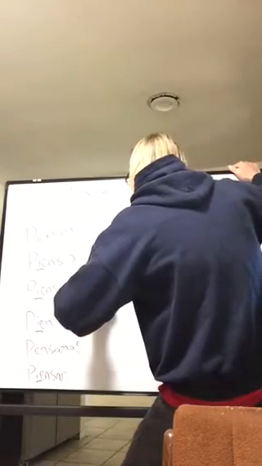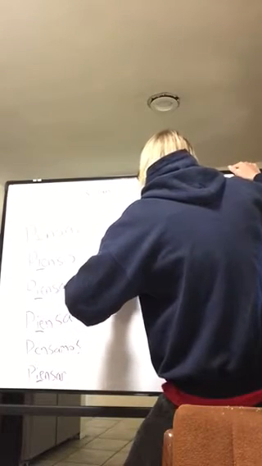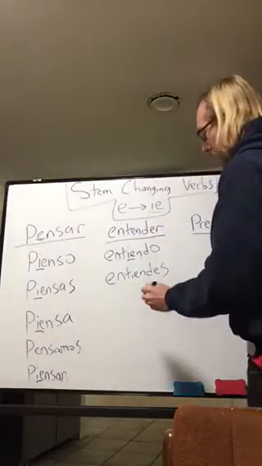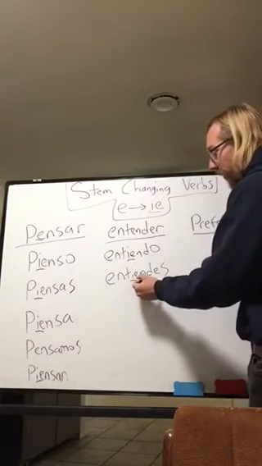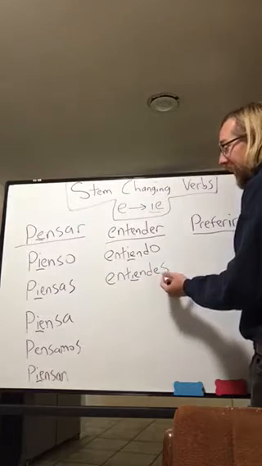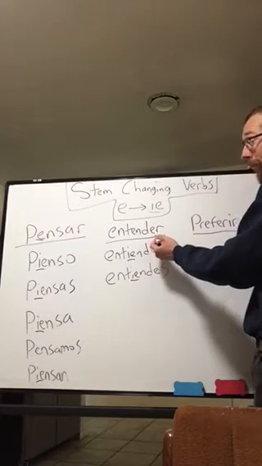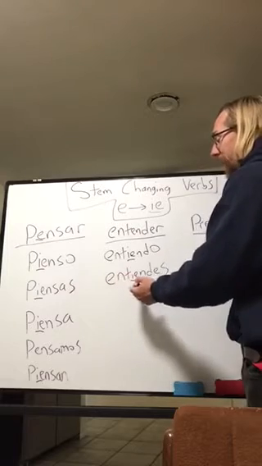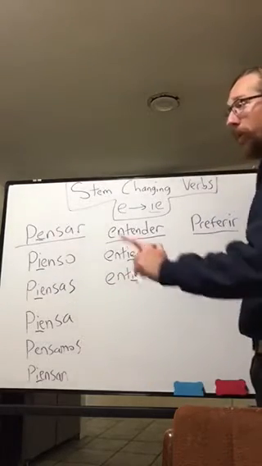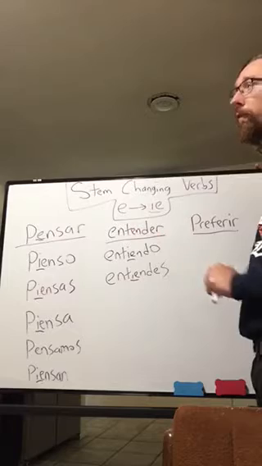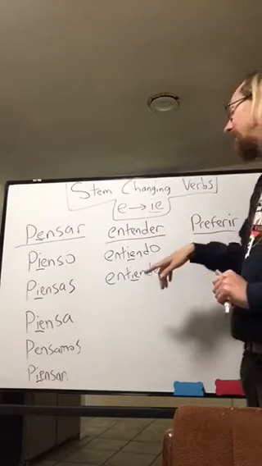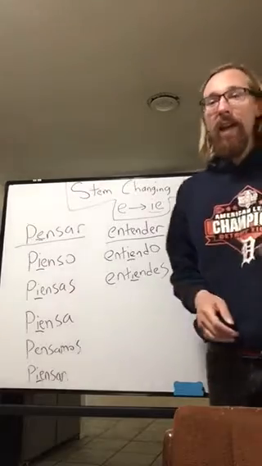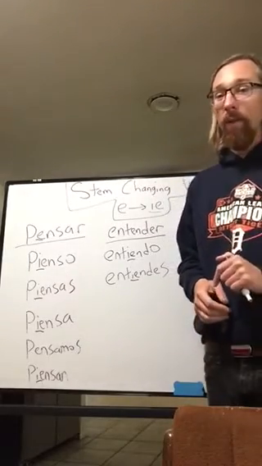Entiendes. E-N-T-I-E-N-D-E-S. So I have my stem change there. And then it's an ES ending because it's an ER verb. So you understand. Tú entiendes. This is a familiar you. Remember, you use tú if you're familiar with someone. Entiendes. Next, we have the él, ella, usted form.